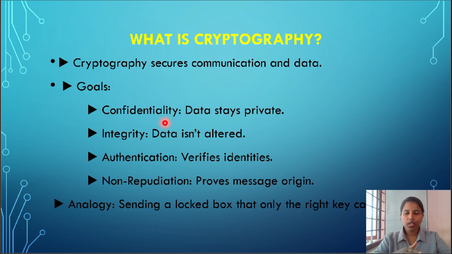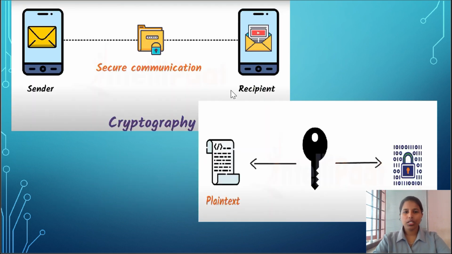We have to secure our communication and data from third parties. For example, it is like sending a locked box and only the right key can open it. If we are sending a box and we lock it, no other party can open it. That's basically cryptography. Here is a picture representation: a sender is sending an email, the cryptography locks it, that is encrypting it with a key, and sends it to the recipient, who opens it with the key he has.